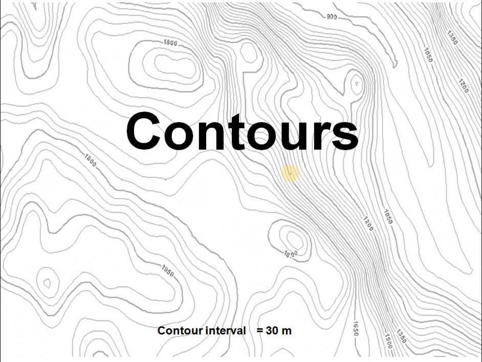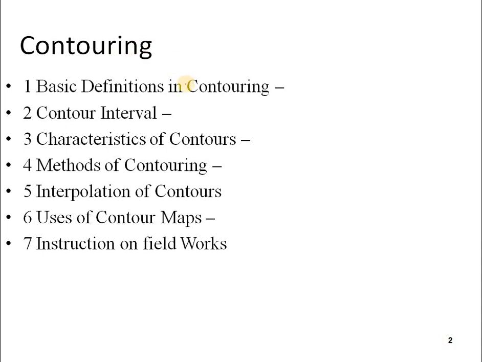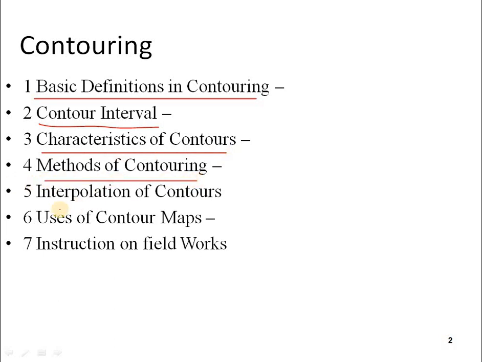Contours. These are the topics in contouring. First of all, let us see the basic definitions in contouring, and next is contour interval, and third is characteristics of contours, and next is methods of contouring, and fifth is interpolation of contours, sixth is uses of contour maps, and seventh is instruction of field works. Let us see now some of the basic definitions of contouring.